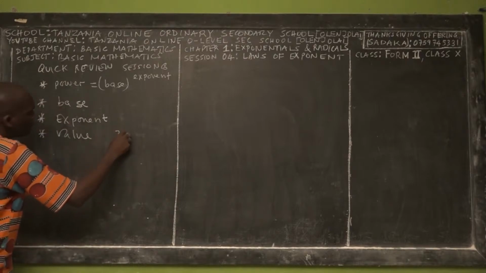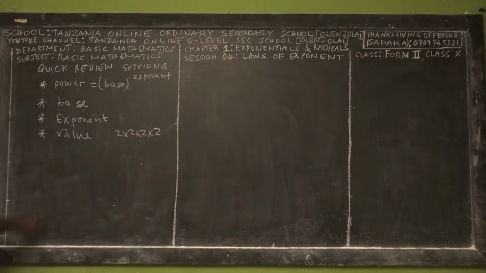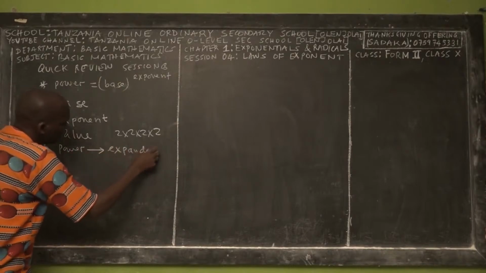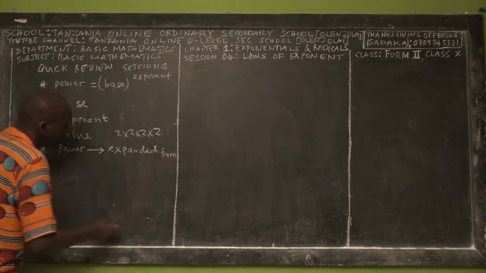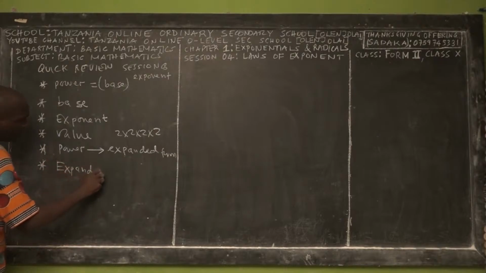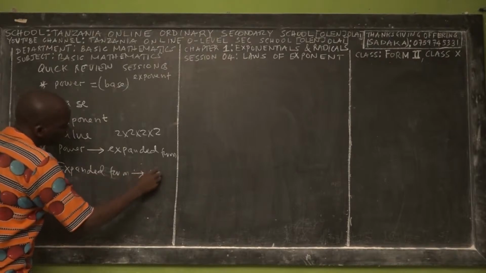For example, 2 times 2 times 2 times 2 has the value 16. We also taught you how to write a power in expanded form, and how to write expressions in expanded form into exponent or power form.